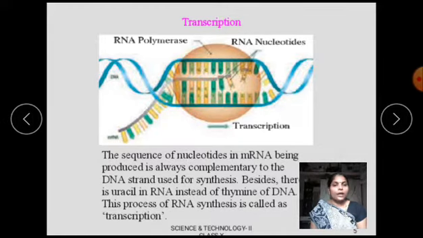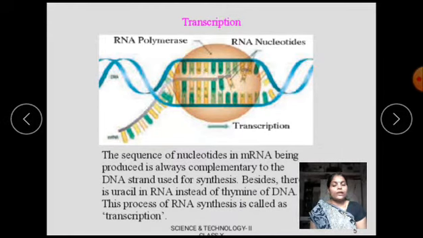According to the function of RNA, there are mainly 3 types: mRNA, rRNA and tRNA. Out of these, mRNA carries the information for protein synthesis from the gene on the DNA chain in the nucleus to the ribosome in the cytoplasm. Therefore, it is called messenger RNA, because it gives the message.